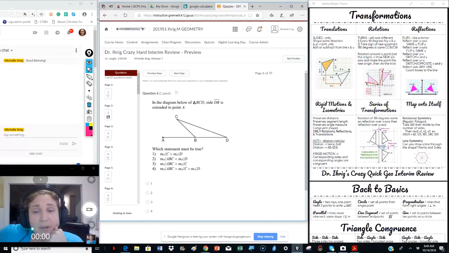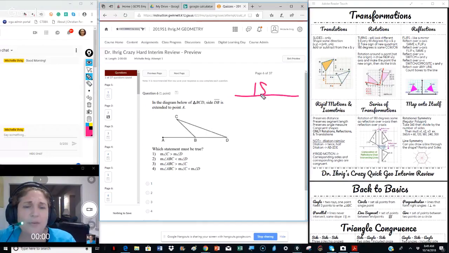Okay, in the diagram below, in triangle BCD, we have side DB extended to point A. Remember, this is one of the things that I said: look for the straight line. We know that a straight line is 180 degrees. Okay, so which has to be true?